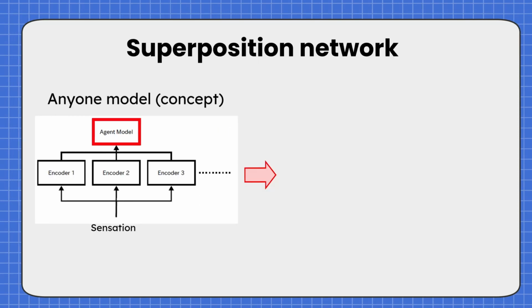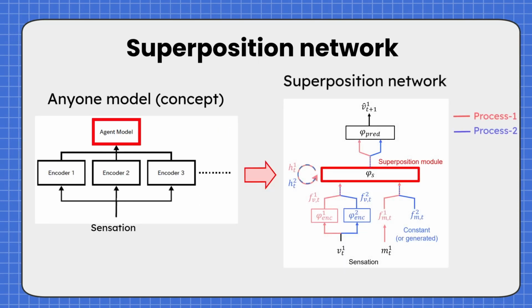Based on this idea, here is the model we implemented using deep learning. Sensory input from the outside is processed according to two pathways, Process 1 and Process 2. And these processes share a single processing module called the Superposition module. Consequently, two outputs are generated from the two processing streams and used to predict future vision.